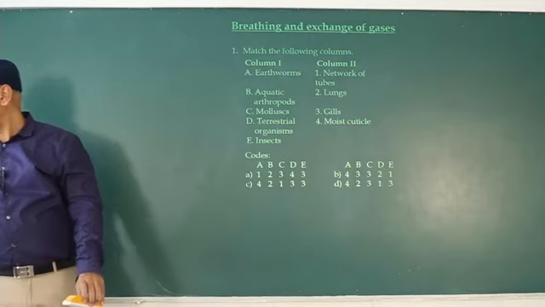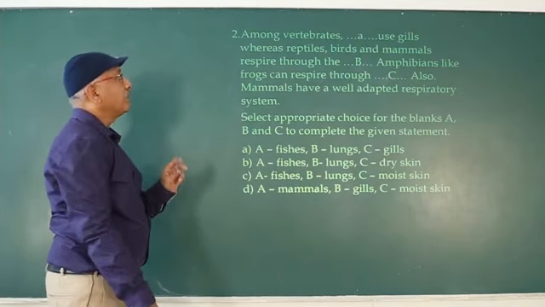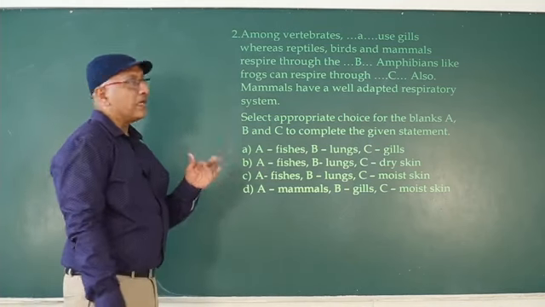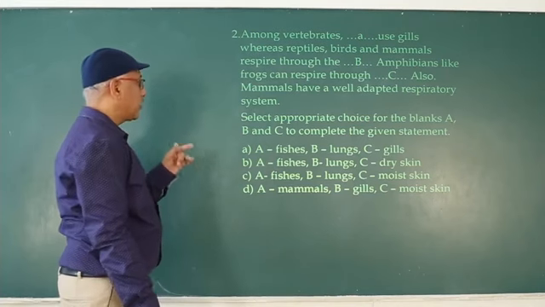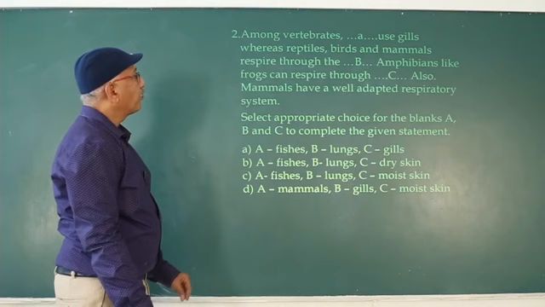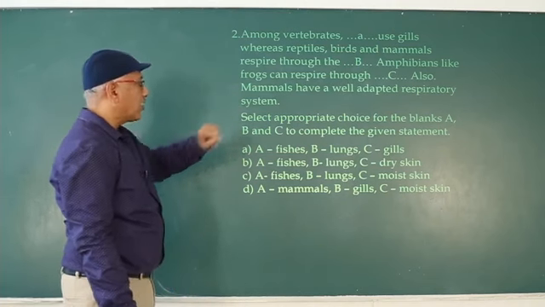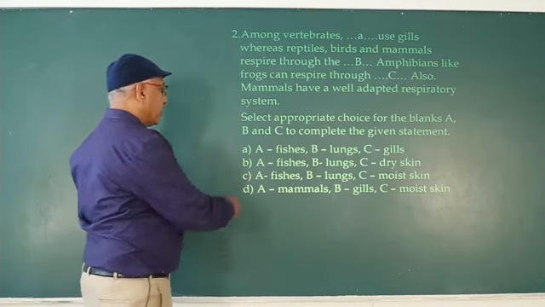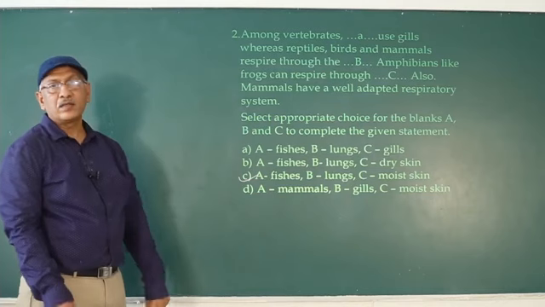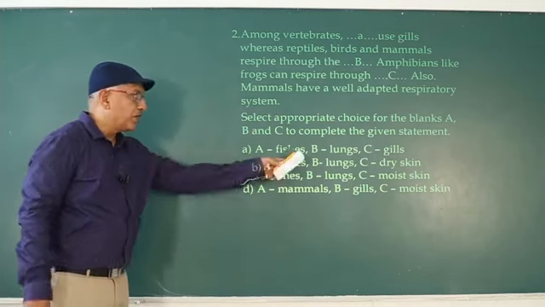Next question. Among vertebrates, dash use gills. So fishes use gills, whereas reptiles, birds and mammals respire through lungs. Amphibians like frog can respire through moist skin, not dry skin, moist skin. So answer is C option.